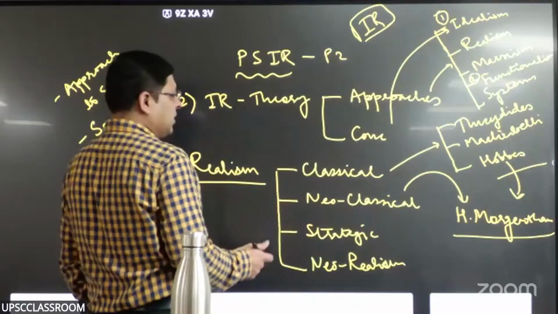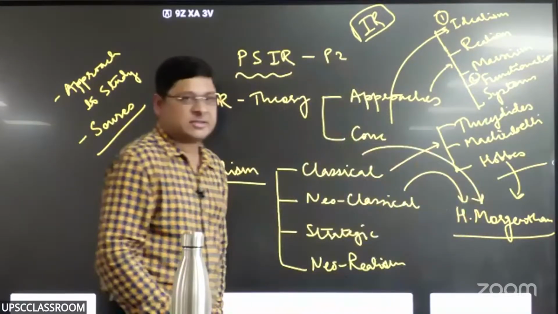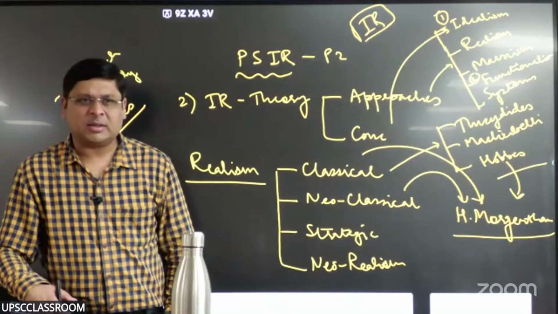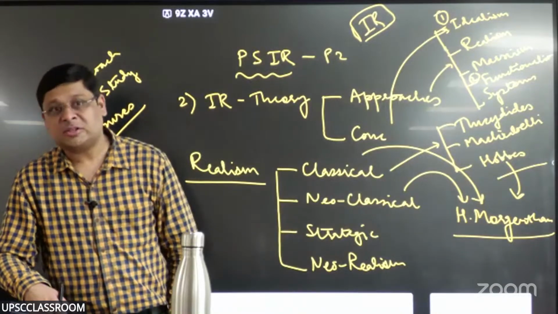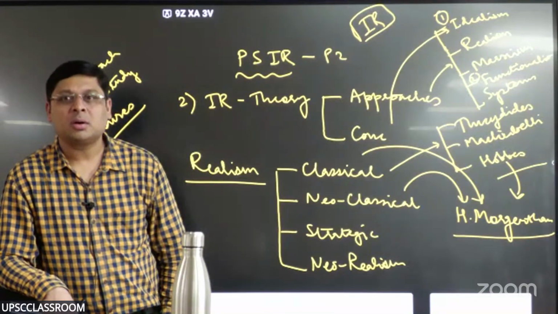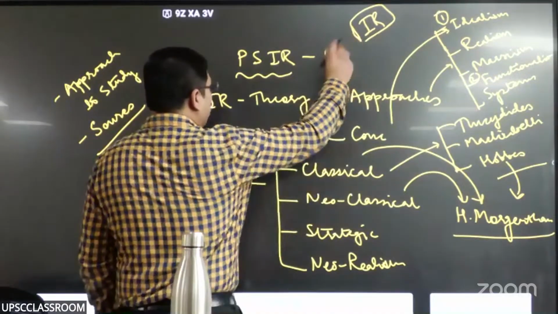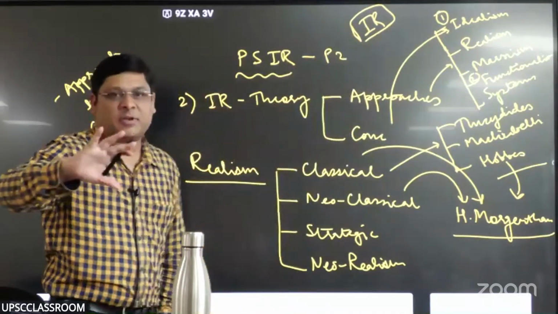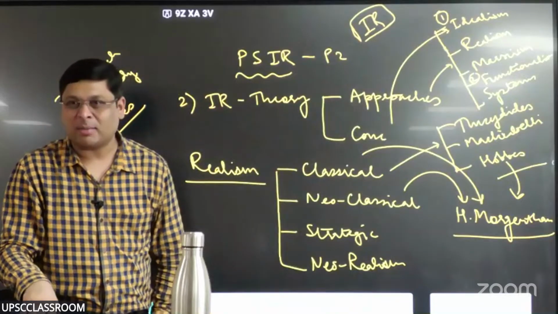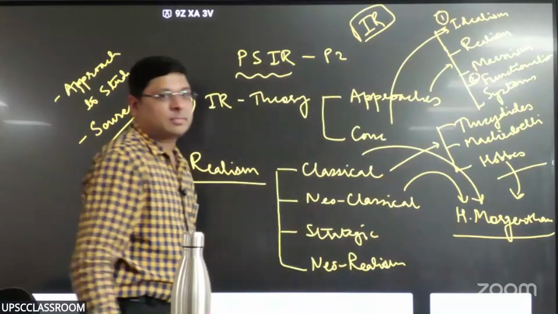Some students say in their writing that Morgenthau is a classical realist, whereas contemporary people like Fareed Zakaria are neoclassical realists. This is also correct, but only in the modern framework. What is the modern framework? From the Westphalia Treaty onwards, in fact the 20th century, where IR became an independent discipline. In that sense Morgenthau becomes classical.